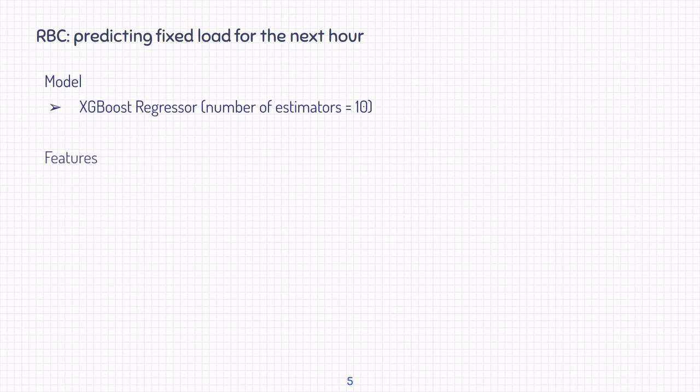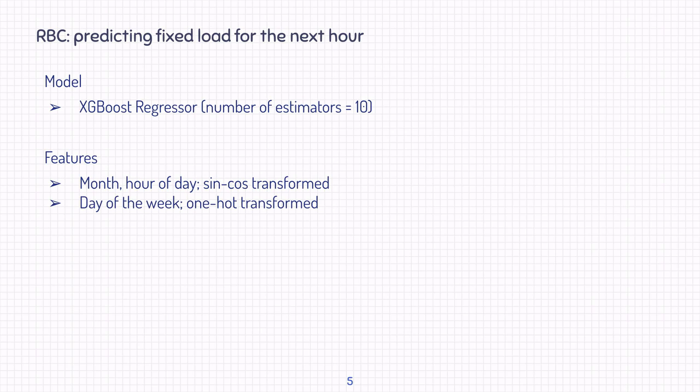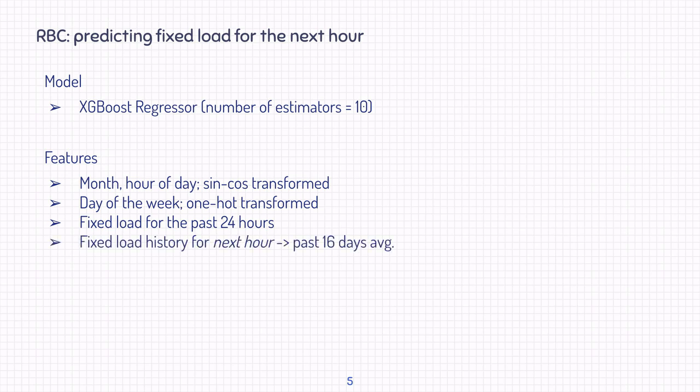For predicting fixed load for the next hour, we use an XGBoost regressor. And as features, we supplied sine-cosine transformed month and hour of day, one-hot transformed day of the week, as well as fixed load for the past 24 hours. Importantly, we maintained fixed load history separately for each hour of the day, and as a feature, we included the past 16 days average for the next hour.